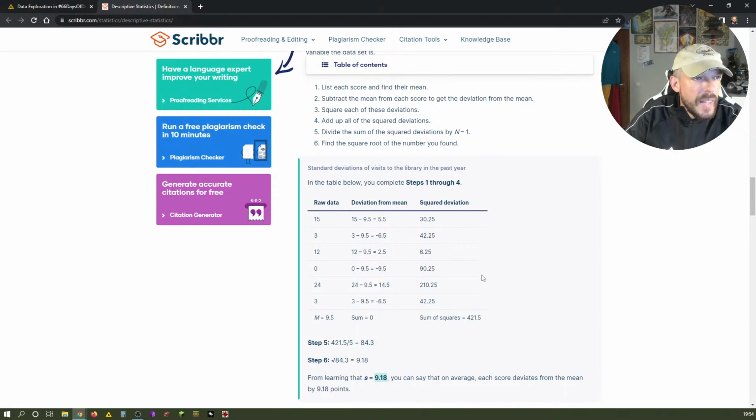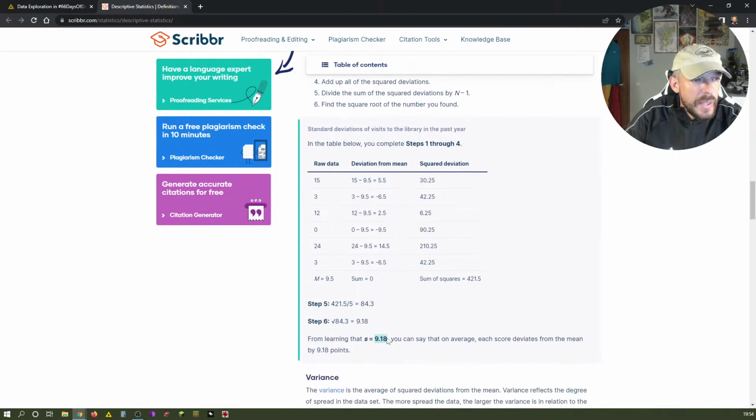So the next step, we add up all the squared numbers. That is 421.5. Then we divide the sum of the squared deviations by n minus 1. N, if you remember, was 6. We have 6 values in here. Minus 1 is 5, so that's 84.3. And then we take the square root of 84.3, and that's 9.18.